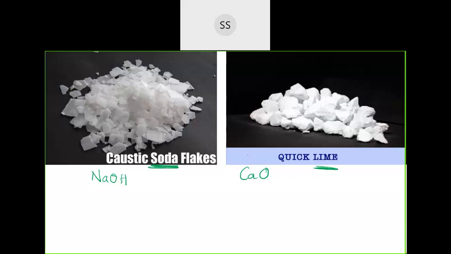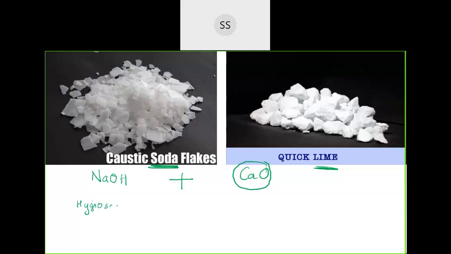Sodium hydroxide and calcium oxide mixed together is called soda lime. Now, calcium oxide is not involved in the reaction. It is used because sodium hydroxide is hygroscopic in nature.